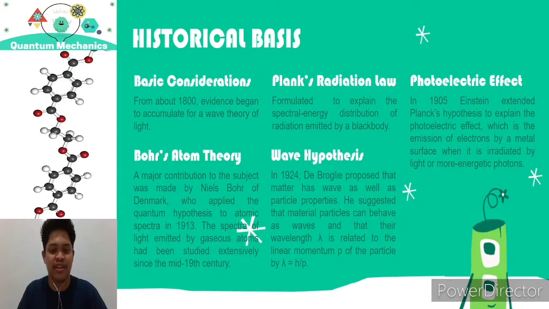Einstein and the photoelectric effect. In 1905, Einstein extended Planck's hypothesis to explain the photoelectric effect, which is the emission of electrons by a metal surface when it is irradiated by light or more energetic photons.